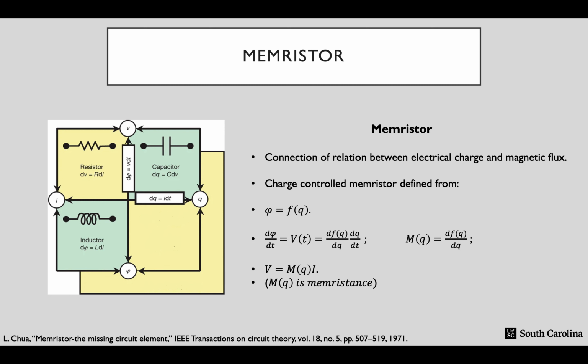In early 1970, Dr. Chua noticed that there are 6 possible relationships among 4 fundamental circuit variables, and that there had been one missing connection between the electrical charge and the magnetic flux. He named this device defined by the relationship between the charge and the flux as a memristor.